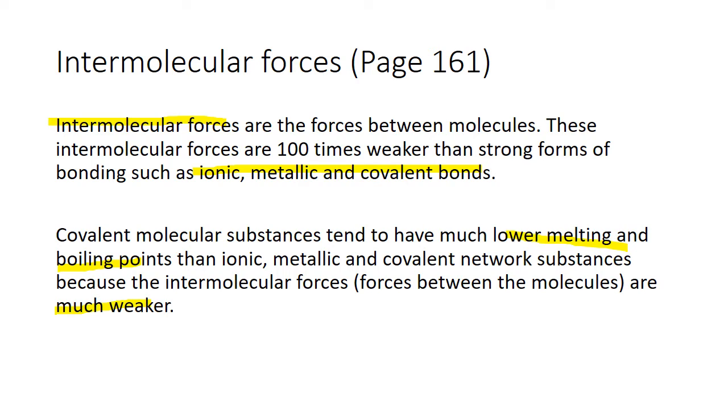What this is trying to say is that covalent molecules like water have a much lower melting and boiling point as compared to ionic, metallic, and covalent network substances, because the intermolecular forces in covalent molecules are a lot smaller. Just to make it clear, a covalent molecular substance is different from a covalent network substance. A covalent network substance has a very large giant lattice structure, such as diamond, consisting of many atoms, as compared to a simple covalent molecule such as water.